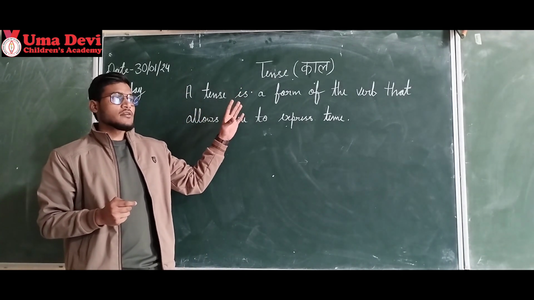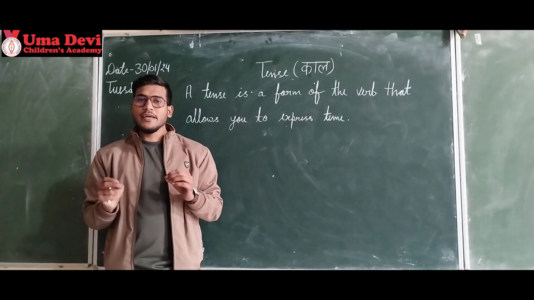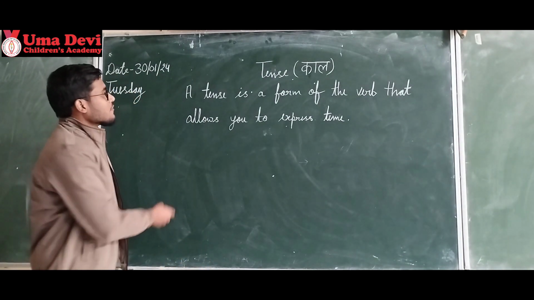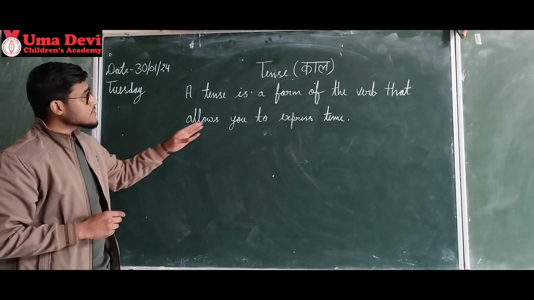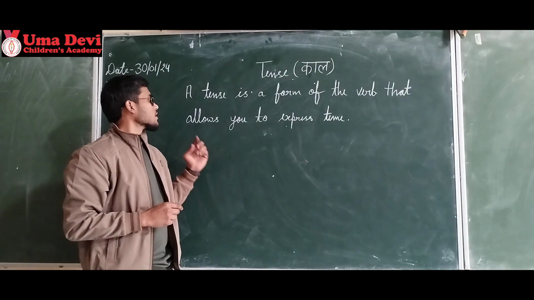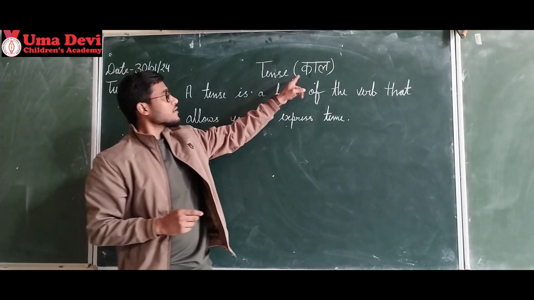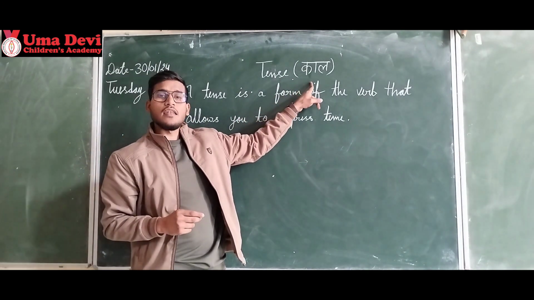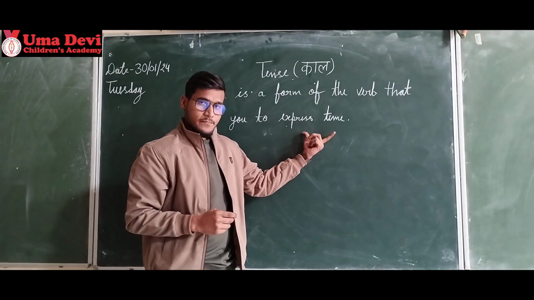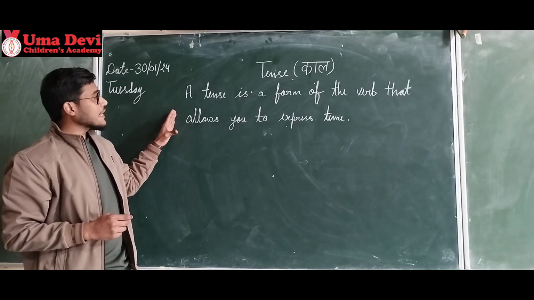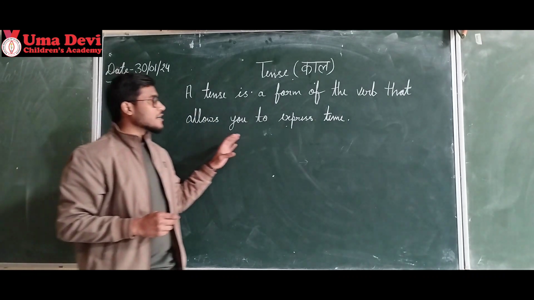So in today's class and tomorrow and the day after tomorrow, continuous 3 days, we will be learning about tenses, right? First of all, I have written here the definition of tense. Let's read. A tense is a form of the verb that allows you to express time. Here it is written in Hindi. Tense means kal. Kal means samay. That express time. Once again, a tense is a form of the verb that allows you to express time.